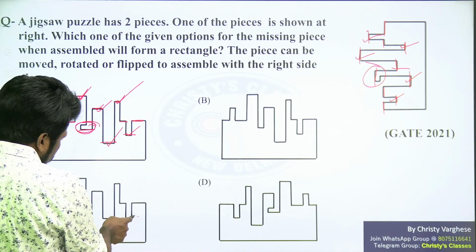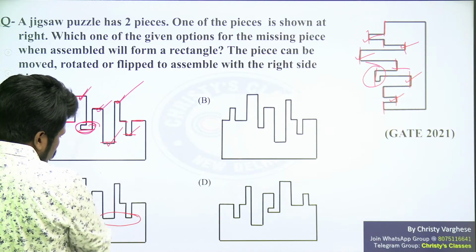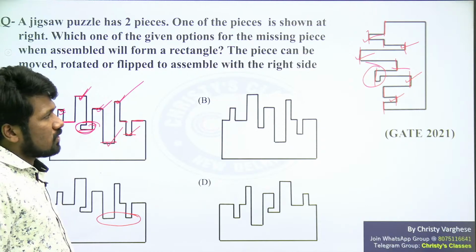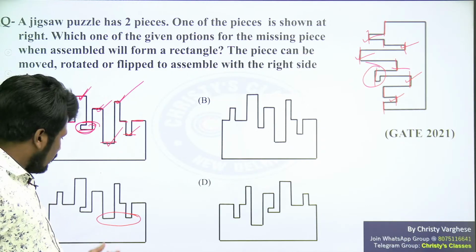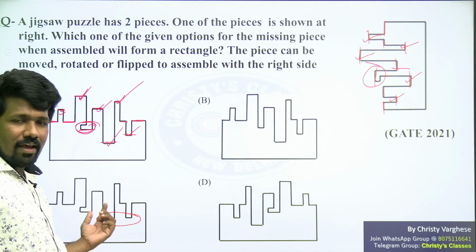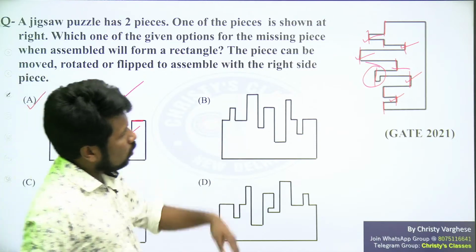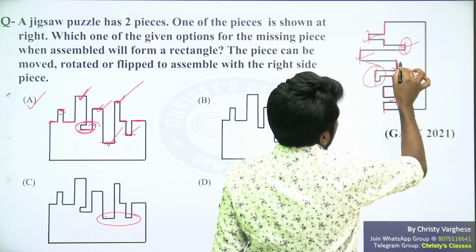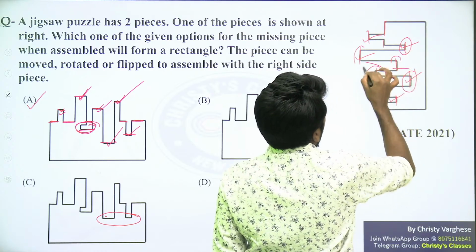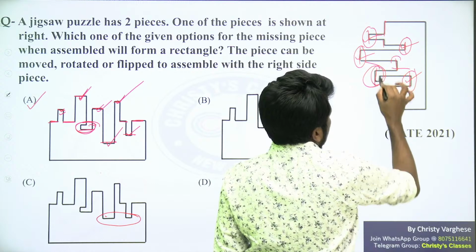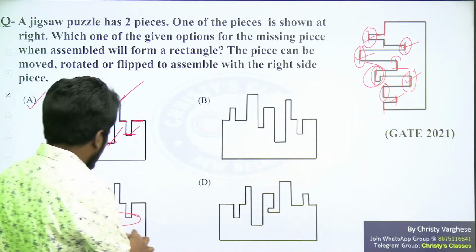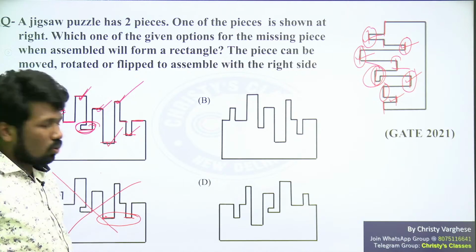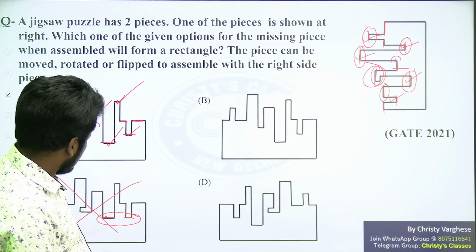Option C's major problem is that these two downs are of the same height. Then there should be two ups of the same height, only then that will work. Since these two downs have the same height, two ups should have the same height. But all the ups are of different height. So definitely these two being the same height is the reason why option C is wrong. All the rest are matching, I guess. All the rest are okay.